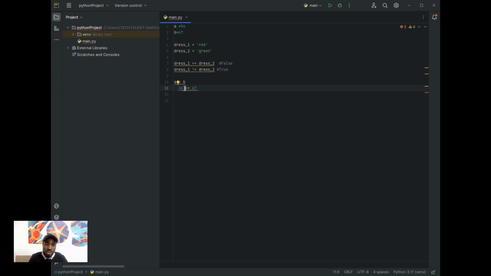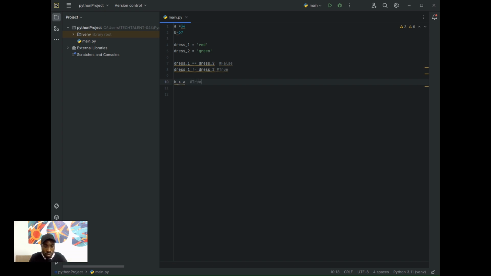Now I have another sign, which is greater than. From these variables, I can have something like B is greater than A. Why is B greater than A? Because B is 67, while A is 34. Do you get it? Now, this condition holds and it will return a true for me.